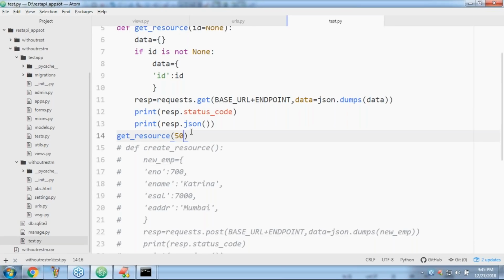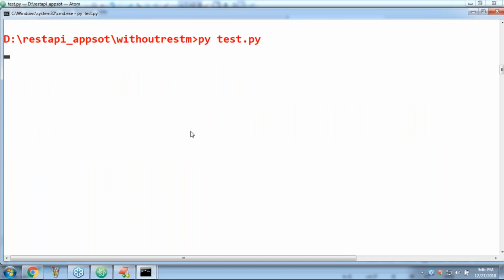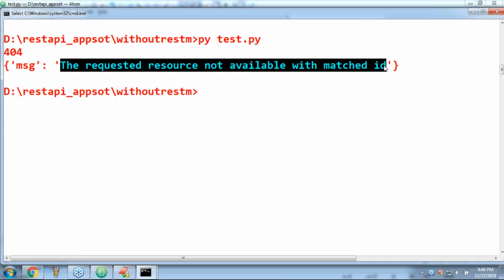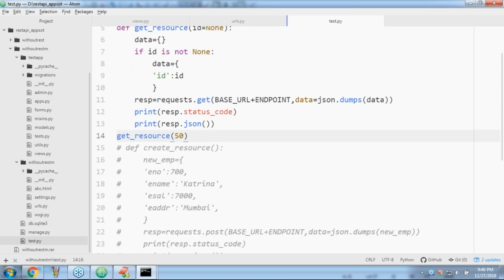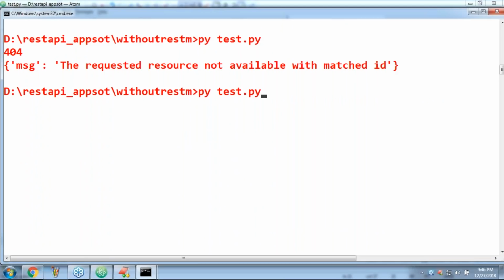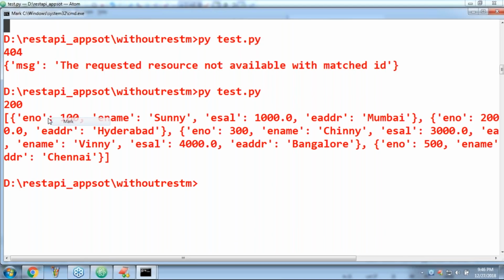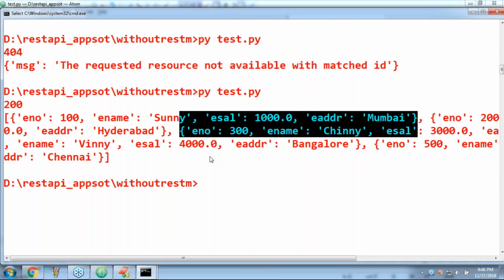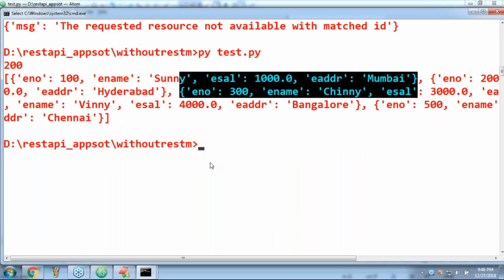So the ID is there, but the corresponding resource is not available. Can you please observe 404, the requested resource not available with matched ID. Perfect, it's going to work. Now I'm not passing any argument. If I'm not passing any argument, total 5 records we have to get. This is the first employee, next second, third, fourth, fifth employee, total 5 employees data we are able to get.